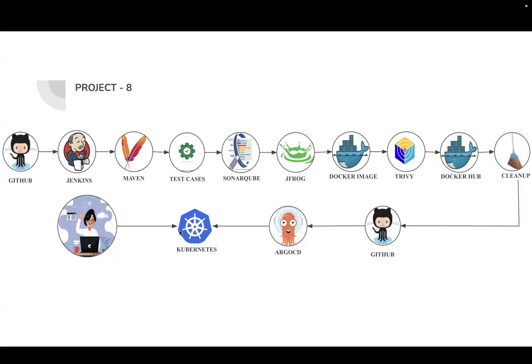So here, the only thing the developer needs to do is push their code to the GitHub repository. Everything after that is automated until the deployment of that code to the Kubernetes cluster. You can see the importance of this.